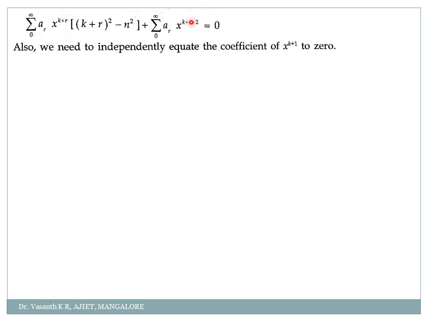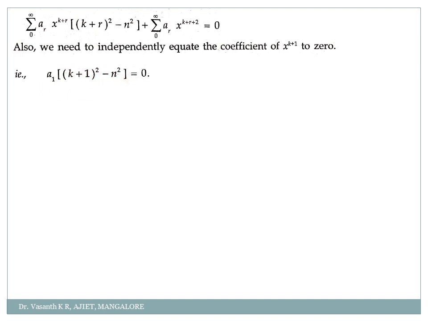Correct? But here if I take r equal to 1, I will get k plus 3. So you again ignore the second part. You concentrate only on your first part. So my coefficient of x power k plus 1 will be a1, right? See here, a1 into (k plus 1) the whole square, because we are taking r as 1, (k plus 1) the whole square minus n square equal to 0. Proper? Yes. So now again, what are the two possible solutions here? Either I can get a1 equal to 0 or (k plus 1) the whole square minus n square is equal to 0.